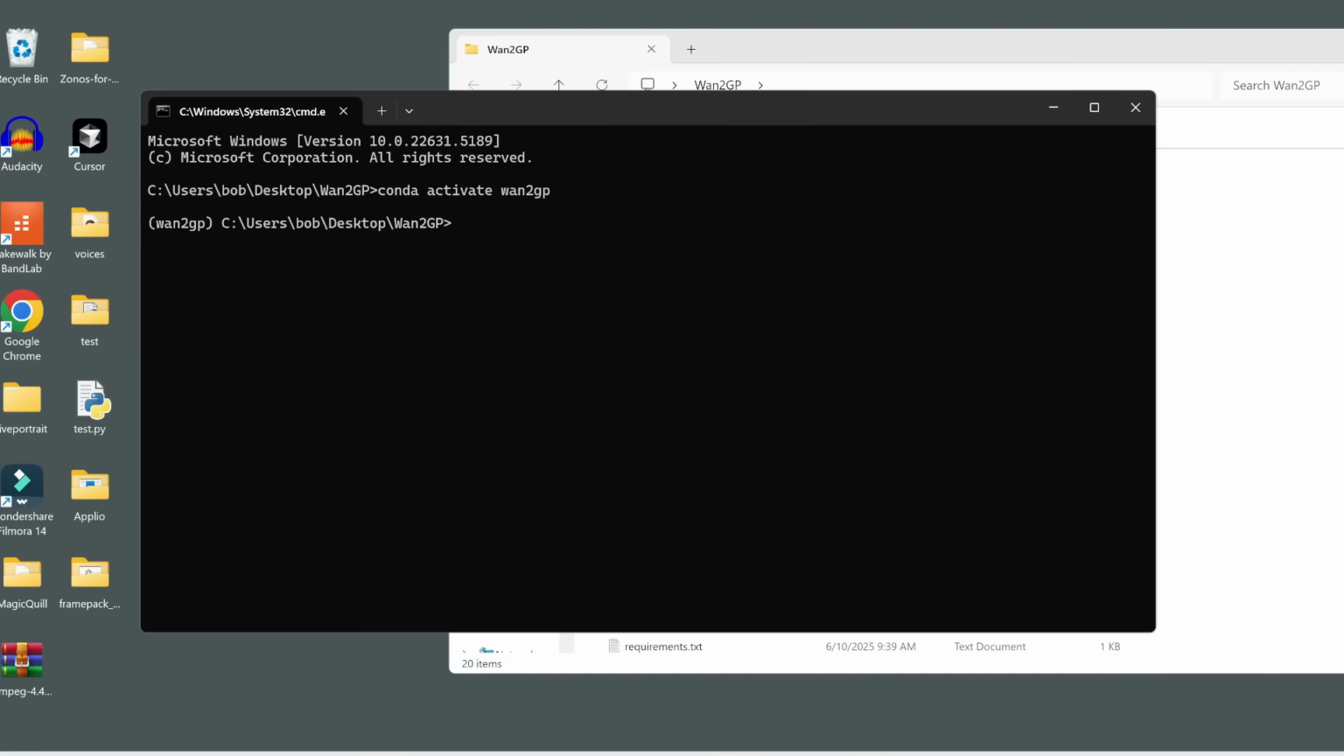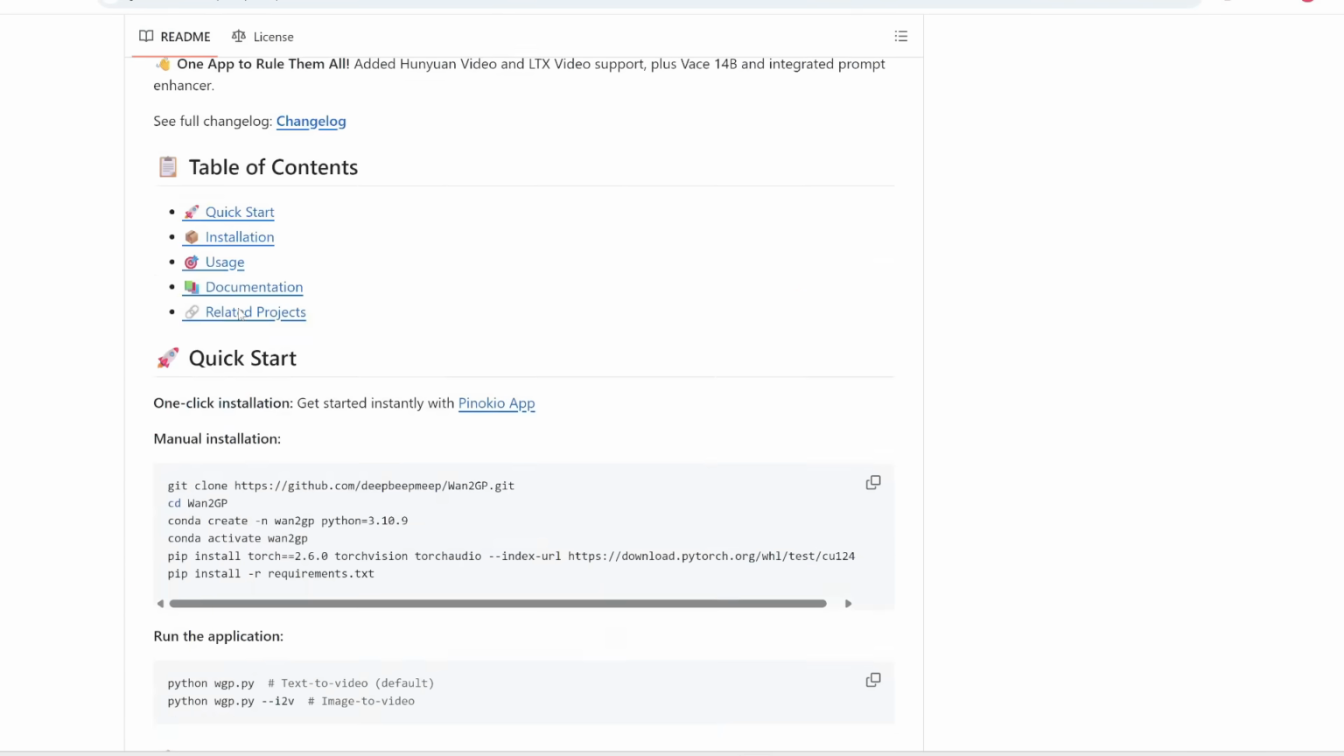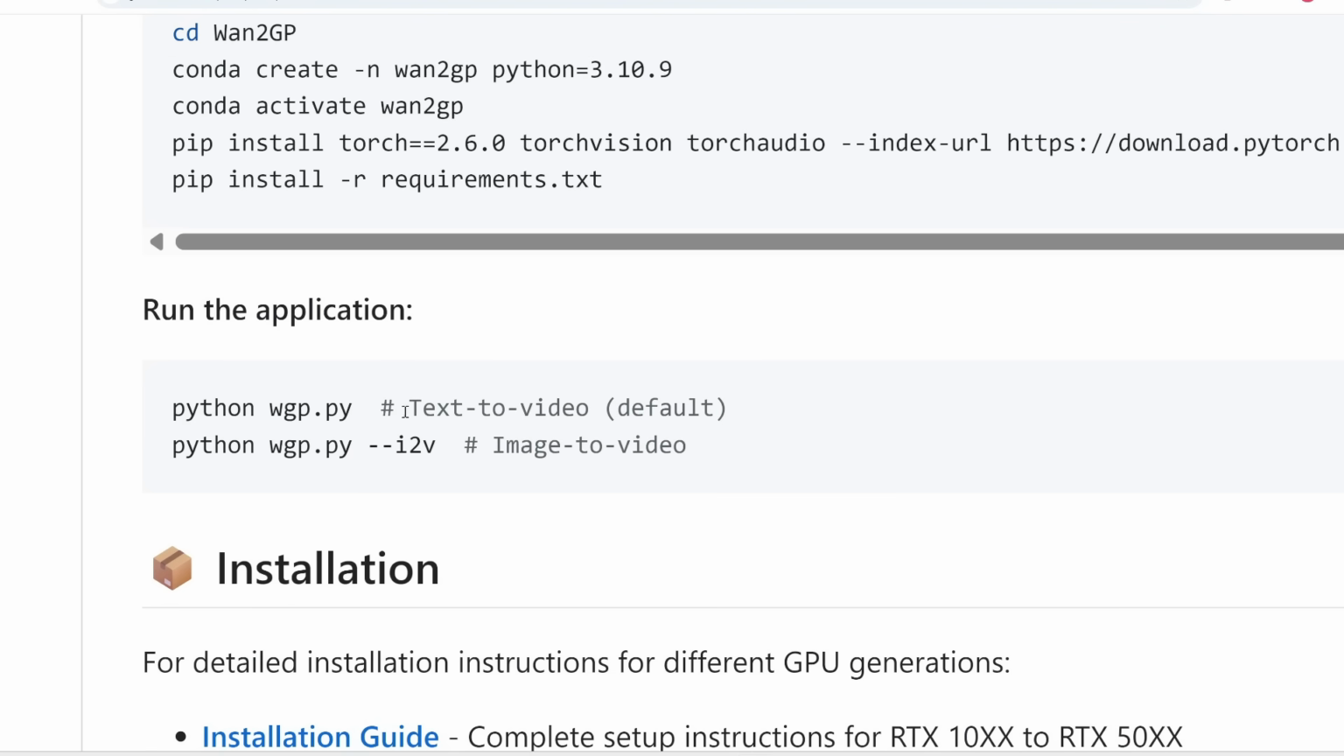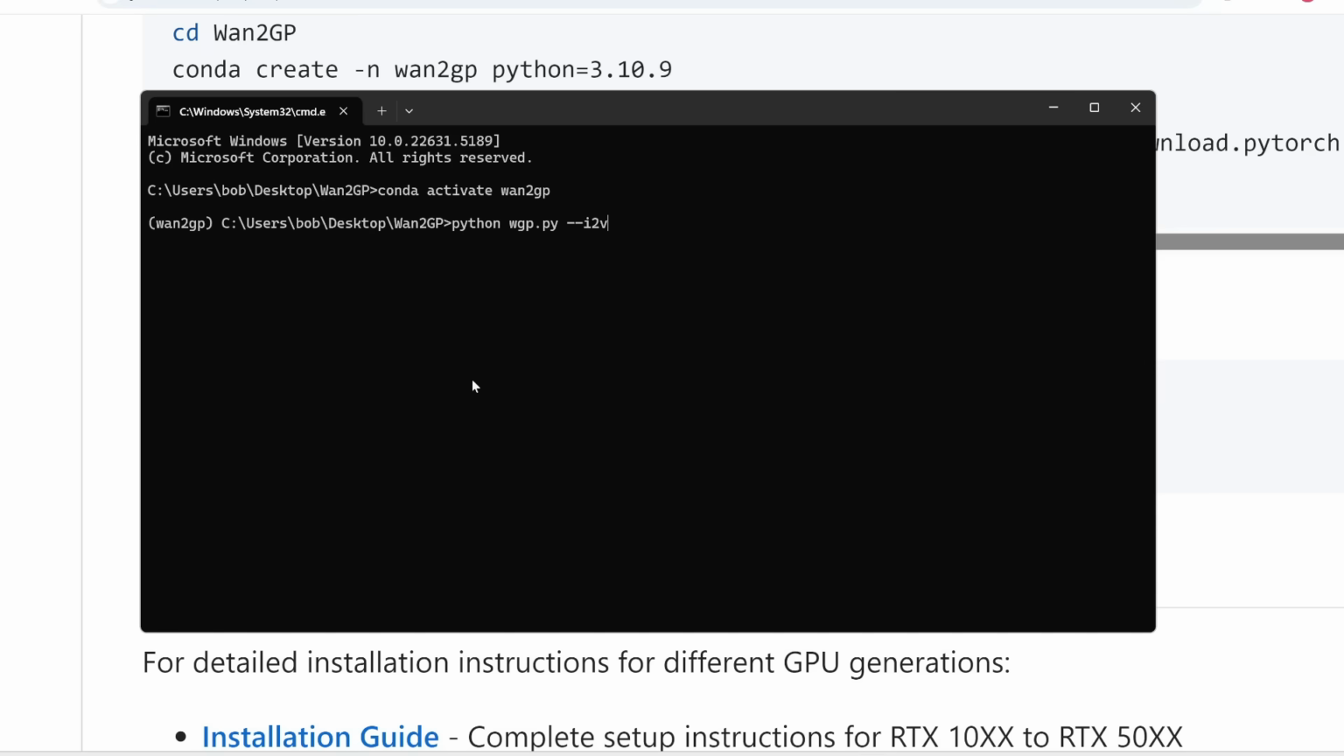After that's done, if you look at this GitHub repo, if you only want to do text to video, you can run this line. But for Hunyuan Avatar, it works best if we upload an image as a reference. So we're going to use image to video, in which case we need to run this line. Let me copy this and paste it in here.